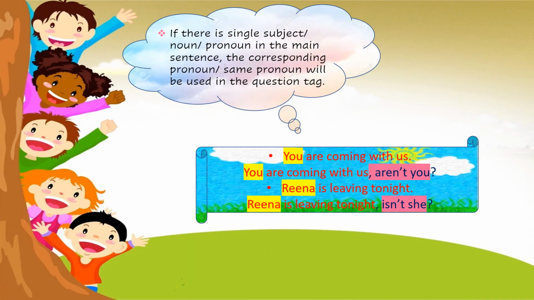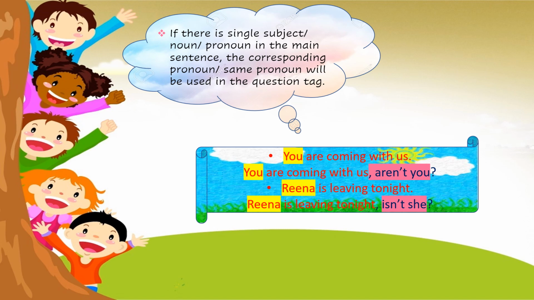Now moving to the next. If there is a single subject, noun or pronoun in the main sentence, then the corresponding pronoun or the same pronoun will be used for a question tag. Please keep it in mind, we will never use a noun in the place of a question tag. Let's see an example. You are coming with us. It's a positive sentence. You is the pronoun. So the question tag will be negative and this you will be written in the place of the question tag.